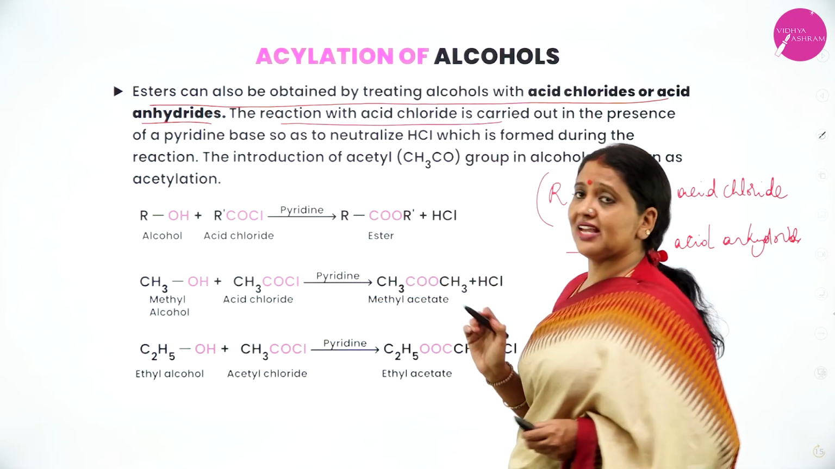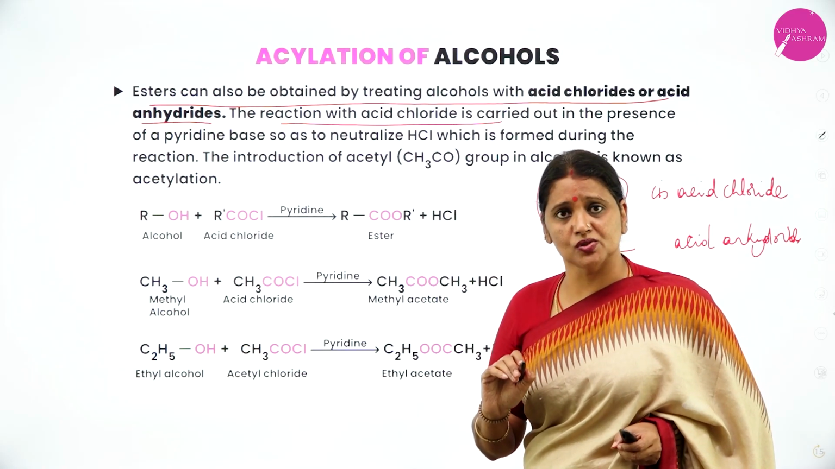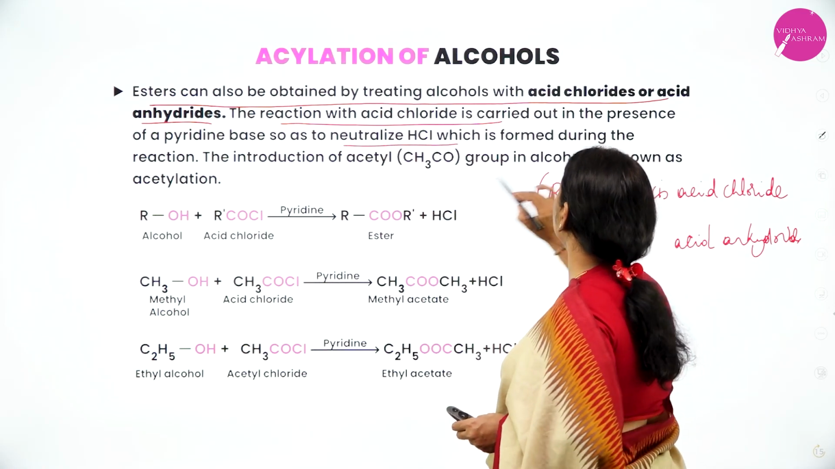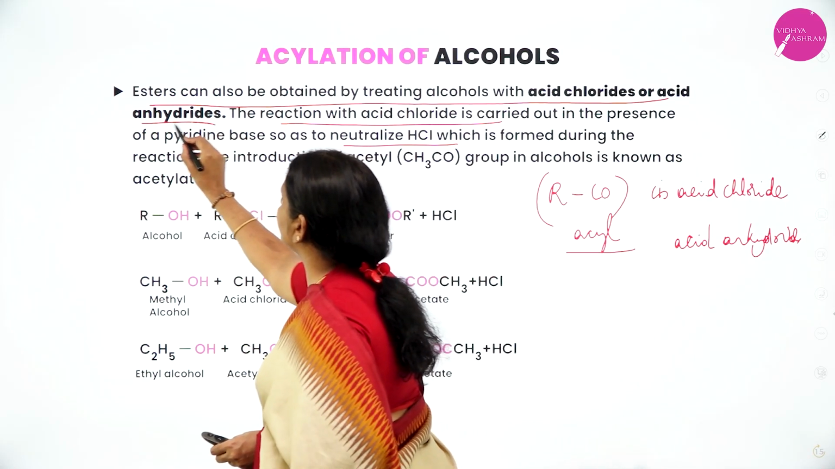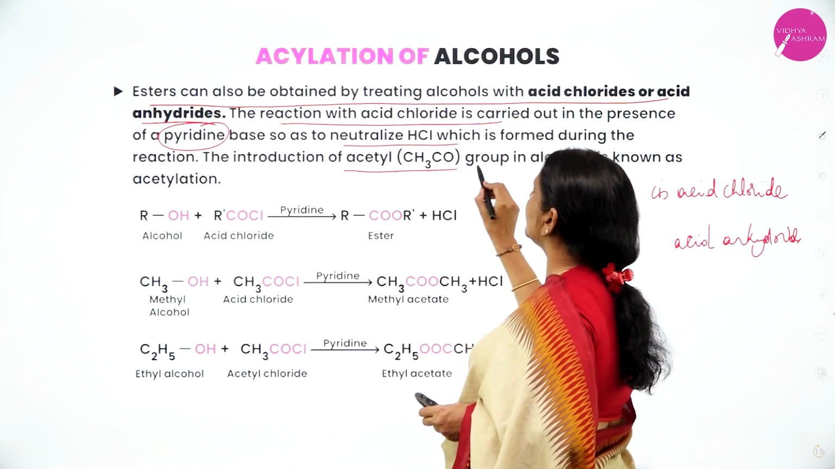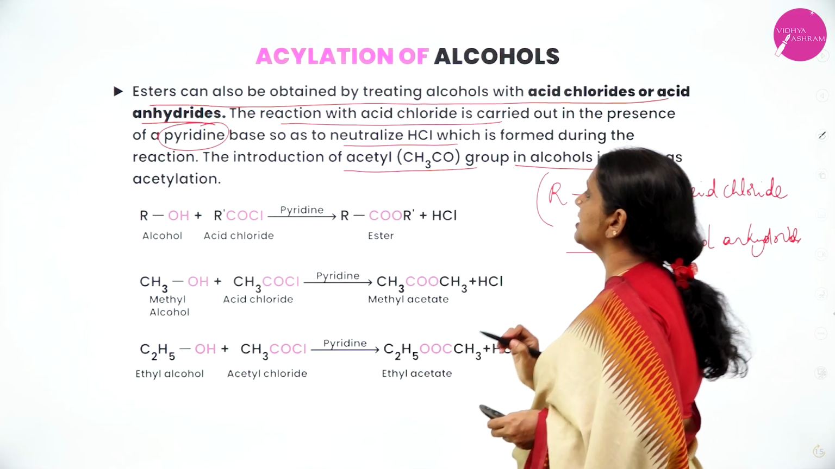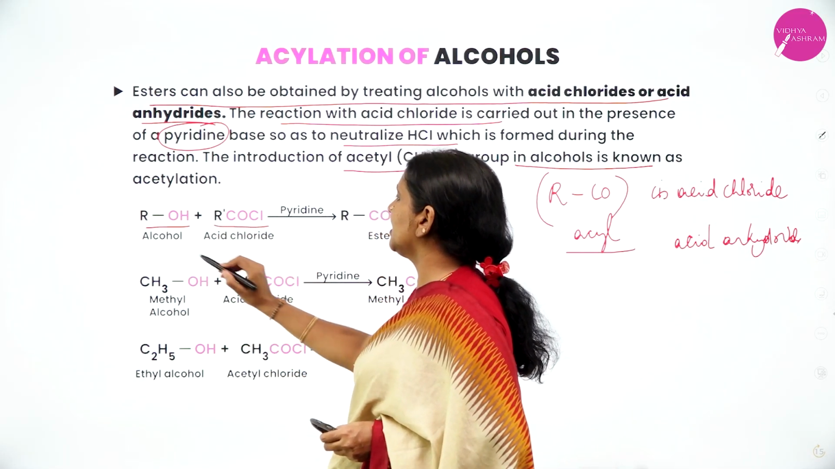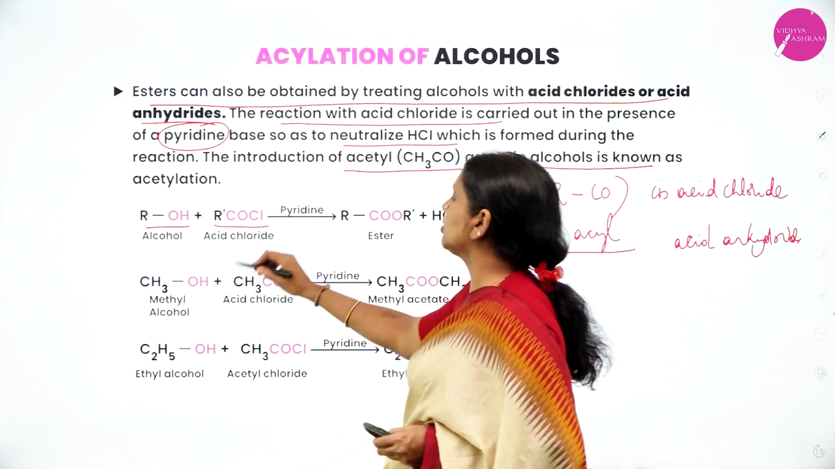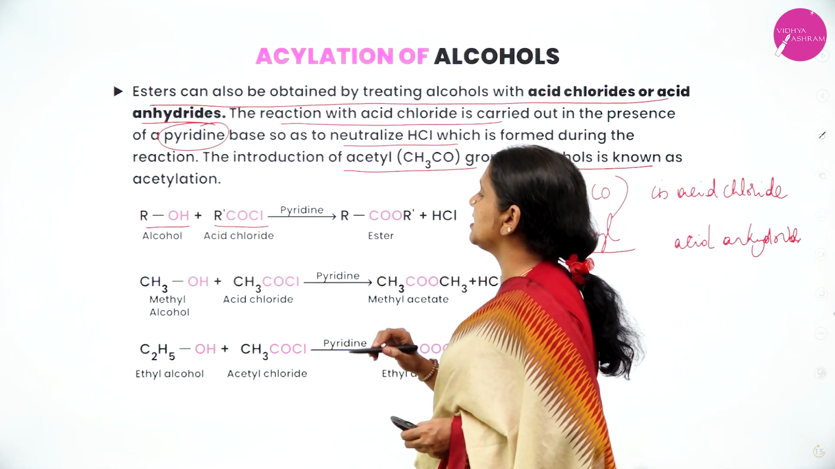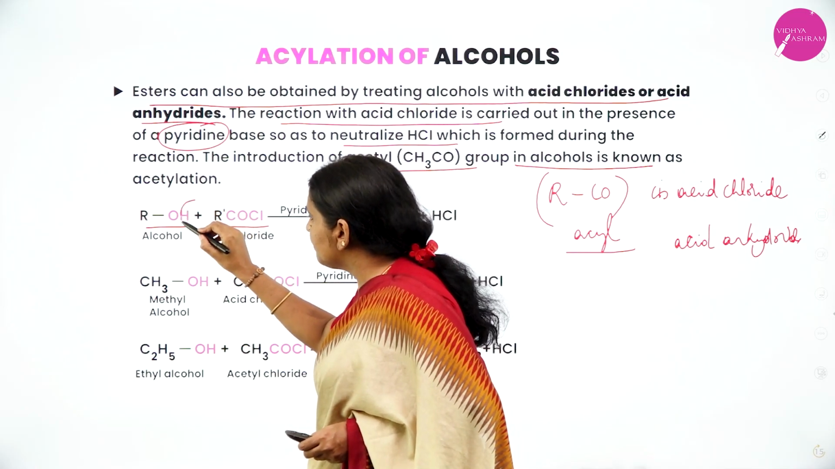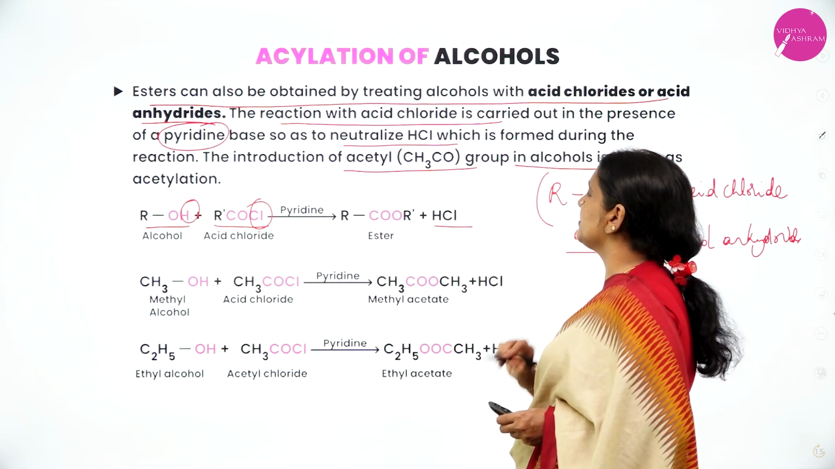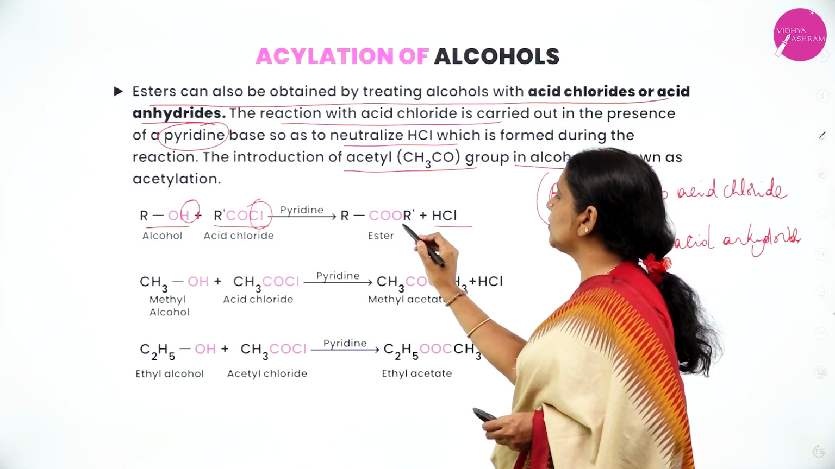The reaction with acid chloride is done in the presence of pyridine to neutralize HCl. To neutralize HCl, what we had to add? We had to add pyridine. The introduction of acetyl group in alcohol is known as acetylation. ROH plus RCOCl. ROH is the general formula of alcohol. RCOCl is the general formula of acid chloride. From alcohol you remove H. From acid chloride you remove Cl. It will form HCl. Remaining is RCOOR'.